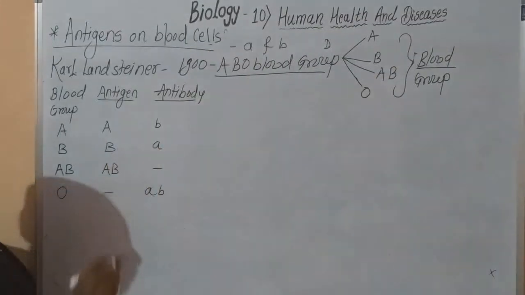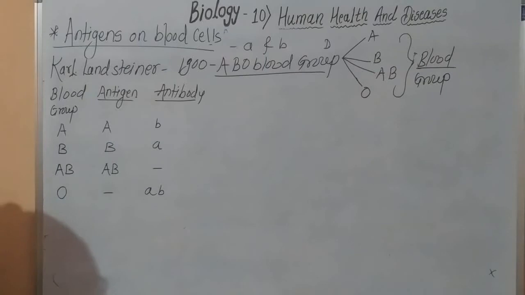Okay. Now remember one thing: the blood groups A, B, AB and O depend upon the presence of the antigens. In case of blood group A, the A antigen is present. In case of blood group B, the B antigen is present.